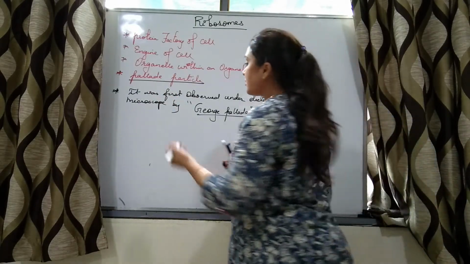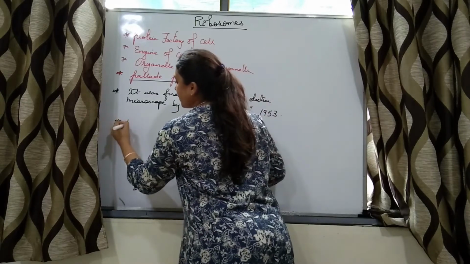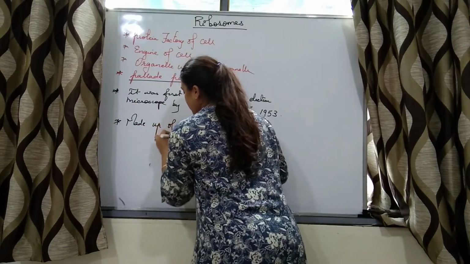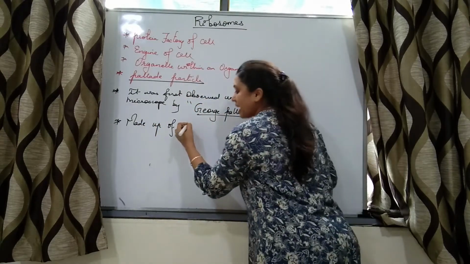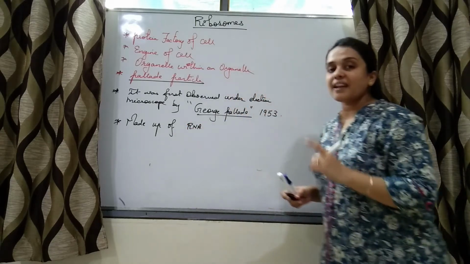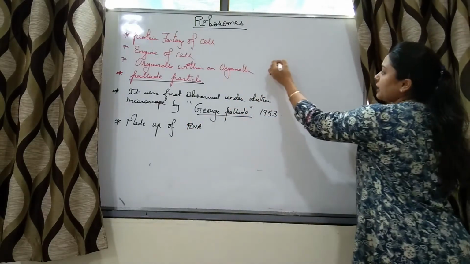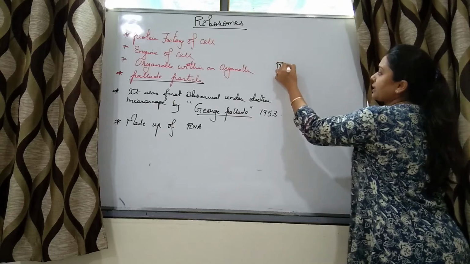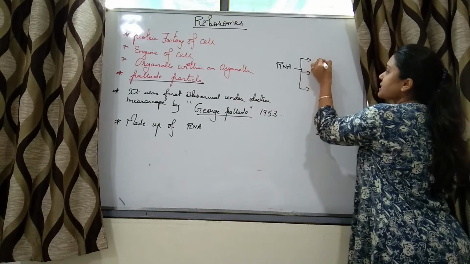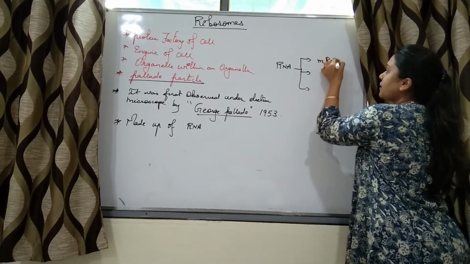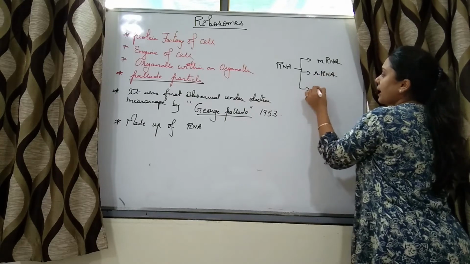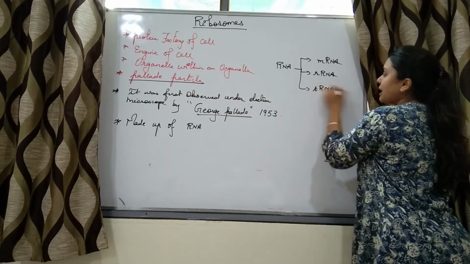Right? Now these ribosomes are made up of RNA. Now students, RNAs are of three types. That is mRNA, rRNA and tRNA.